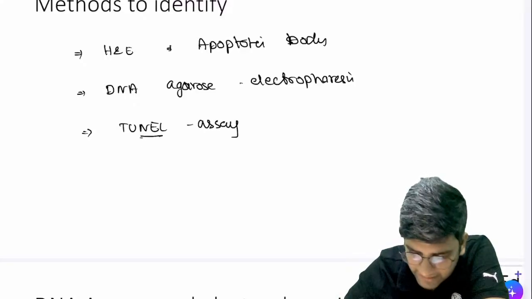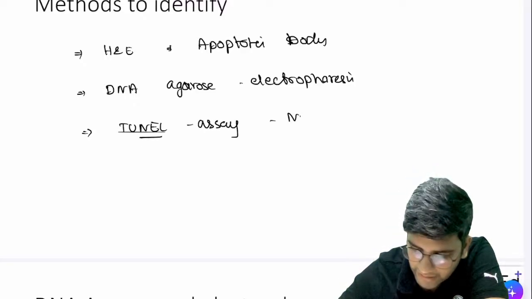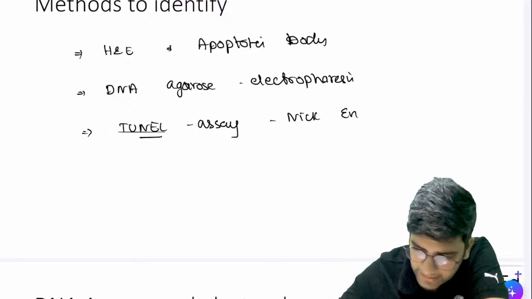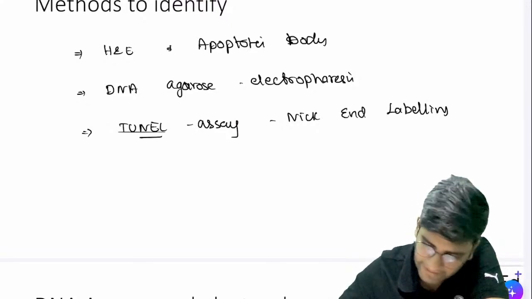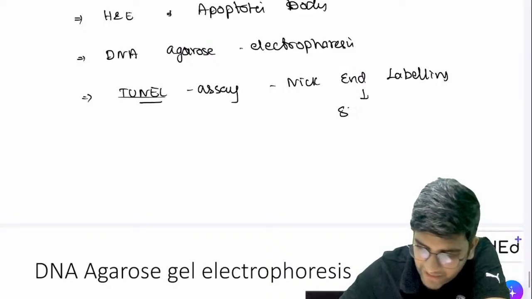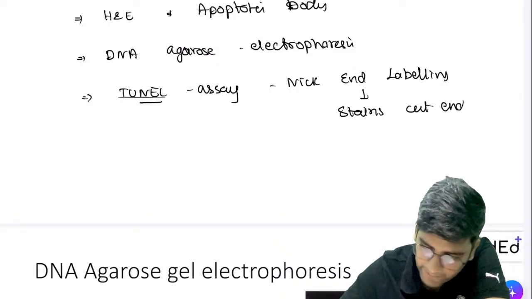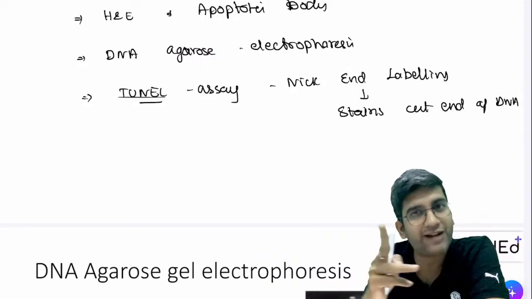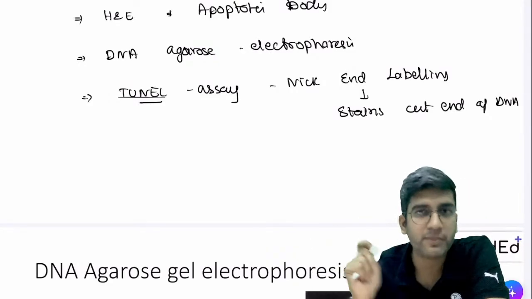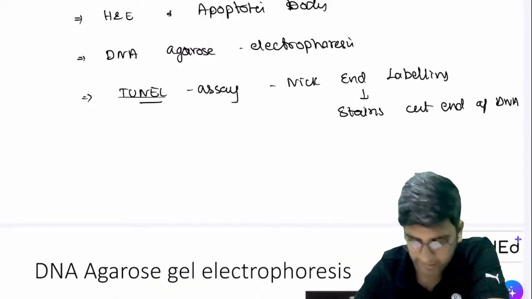So TUNEL, TU is a few of the enzymes, NEL stands for nick end labeling. Okay, that's what TUNEL means. So this will stain the cut DNA or the cut end of DNA. So obviously apoptosis will have the cut ends of the DNA because I have fragmentation, and that will be stained by a method called TUNEL. That's the basic principle. You need not remember anything beyond that, right?